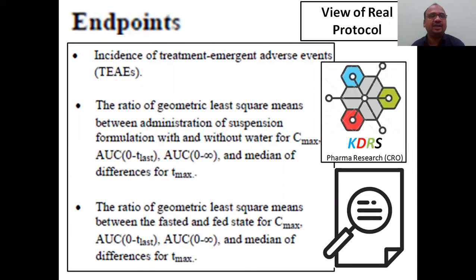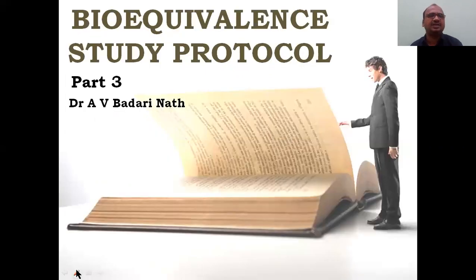And endpoints again, see, incidence of treatment emergent adverse events, then they are going to end for that particular patient. See here for the Cmax, AUC 0 to last, AUC 0 to infinity, and what is the median effect, the ratio of geometric least square means, all these things you have to describe. This is the next part, that is the third video, bioequivalence studies protocol.